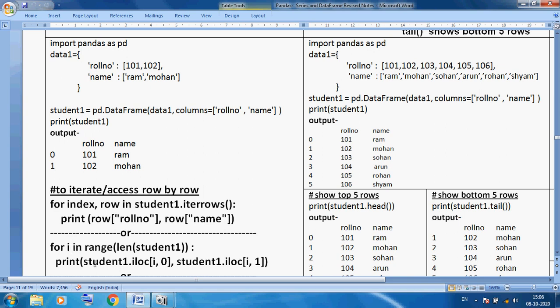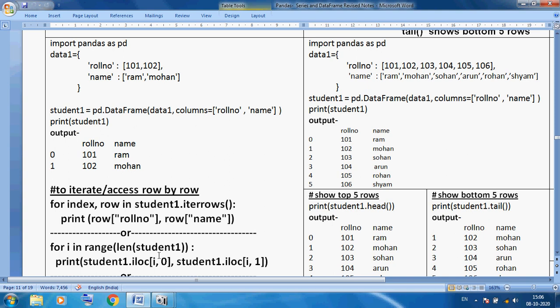So it will give 0. So student.iloc, i means 0. 0, 0, so it will display 101. Here 0, 1 it will display Ram. Again the loop will continue, and after 0 it will use 1. So you can see iloc 1, 0, it will display 102, and 1, 1 it will display Mohan.